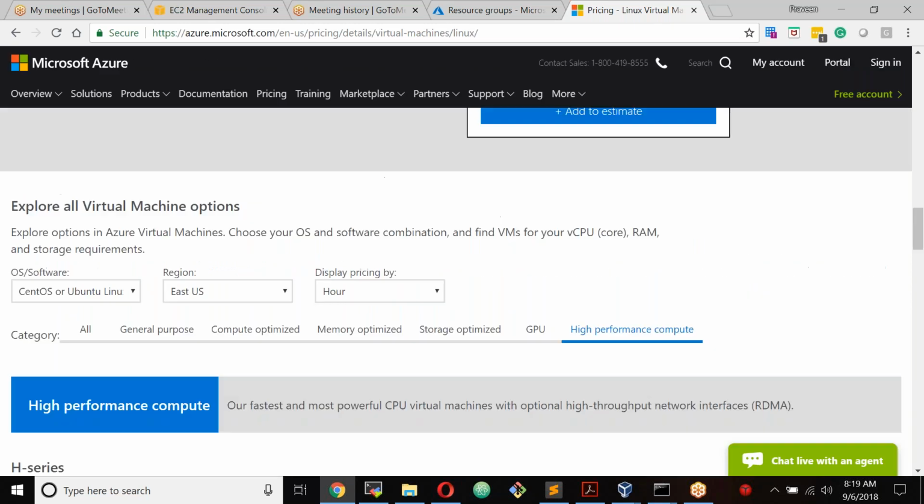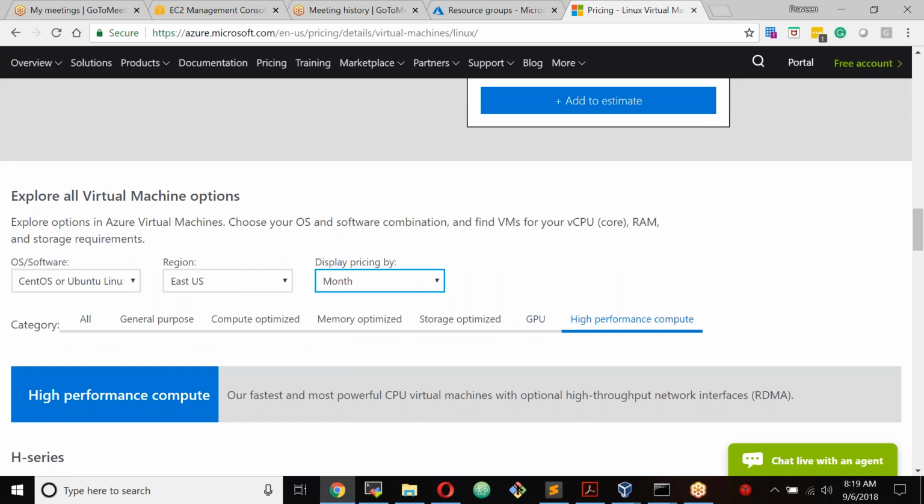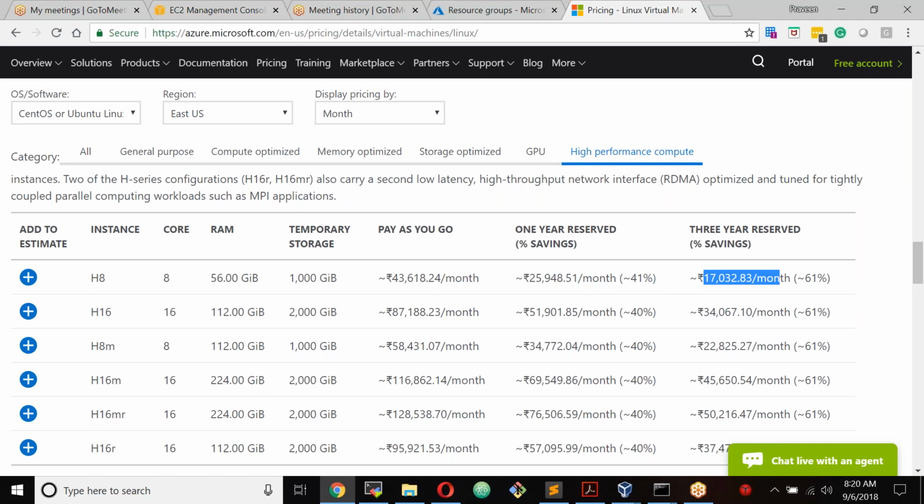To see the costs, if you go by monthly cost, you'll see how much it's going to cost. This will cost you about 43,000 if you go pay as you go. If you go with 1 year, it's going to cost you 25,000 per month. If you go with 3 years, it's going to cost you 17,000. You see the difference: almost 60%, 61% of the cost is reduced if you go by 3 years. But if you go by per hour basis, per month basis, or pay as you go, you end up paying 43,000 per month. So if you know that you're going to use it for a longer duration, then go for 1 year or 3 years, you will save a lot of money.